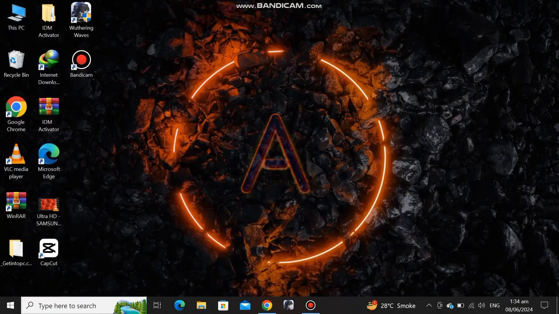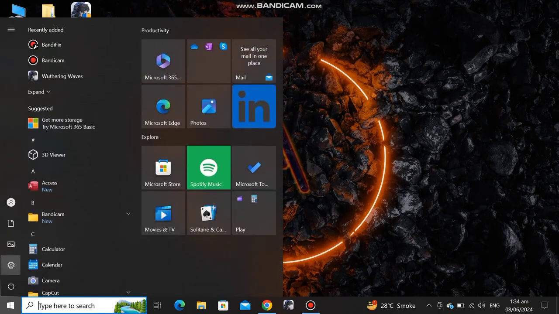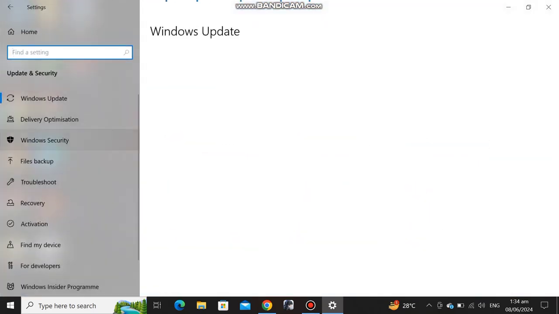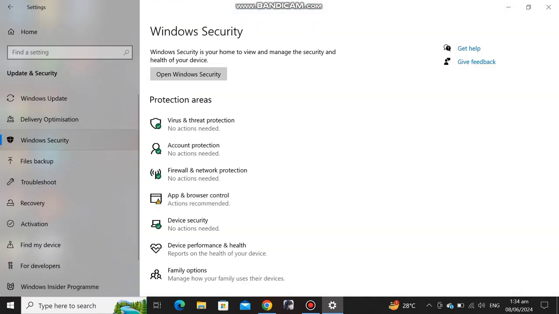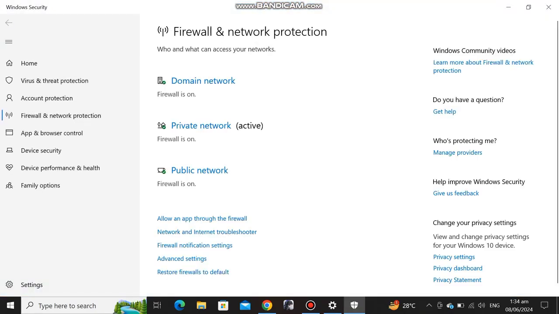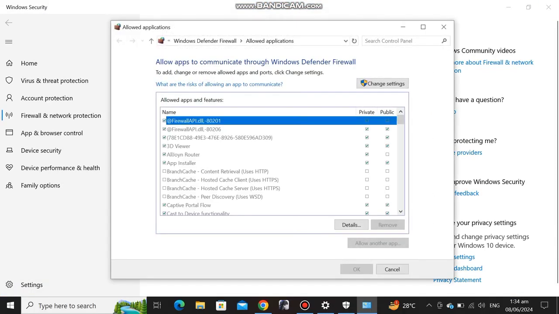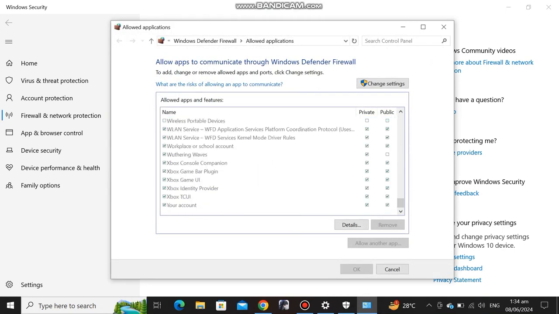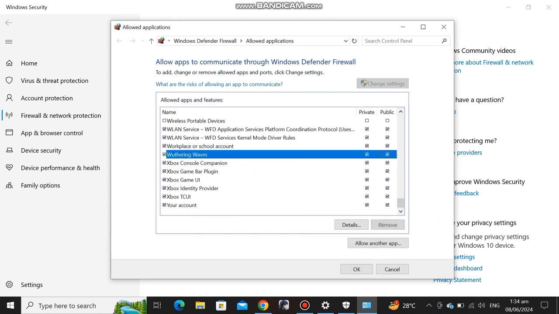So the third step is go to your settings, then click update and security, then click Windows security, and you can see firewall and network protection. Click this and now click allow an app through the firewall. So in this, find the Wuthering Waves. So here is my game. Now click change settings, private and public. Both options are enabled. So allow another app, browse.